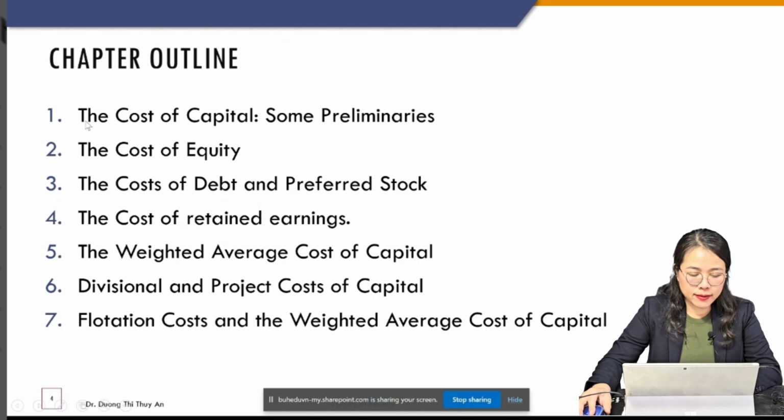And this is the chapter outline. In this chapter, we're going to do it one by one. First of all, we come up with some preliminaries on cost of capital, and then we estimate the cost of equity, cost of debt, preferred stock, and cost of retained earnings. And then we estimate the weighted average cost of capital. That is our main target. And then in sections 0.6 and 0.7, we will discuss pitfalls related to cost of capital estimation.